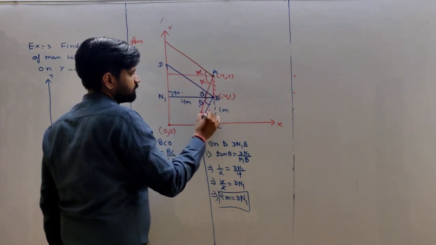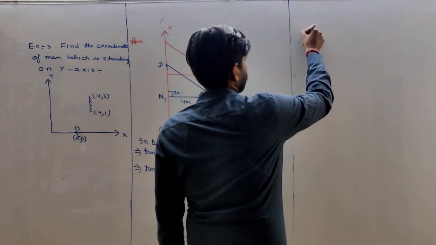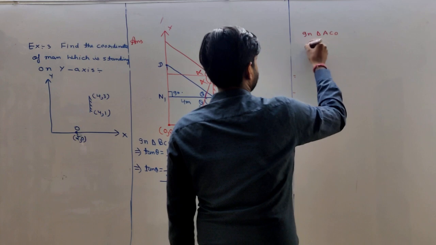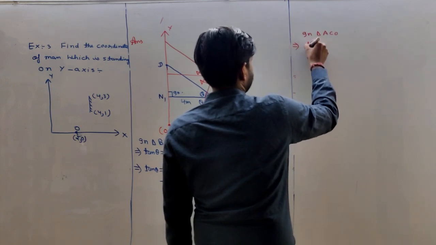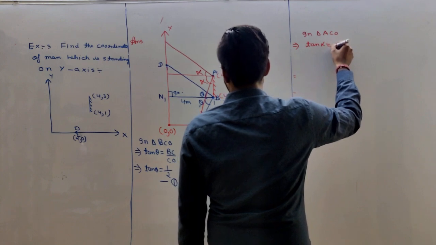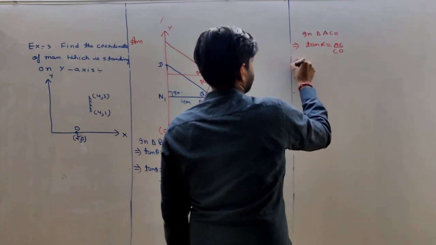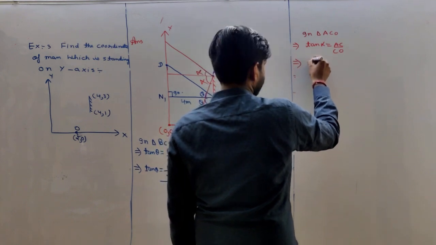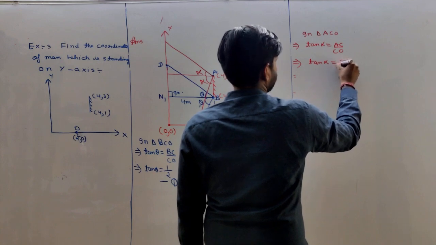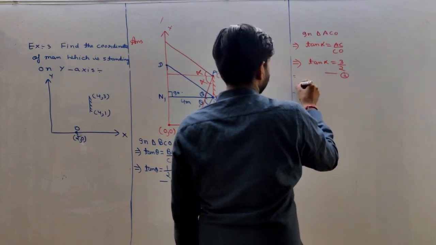So take right angle triangle ACO. In right angle triangle ACO, tan alpha is equal to AC upon CO, which is 3 upon 2. This is equation number 2.